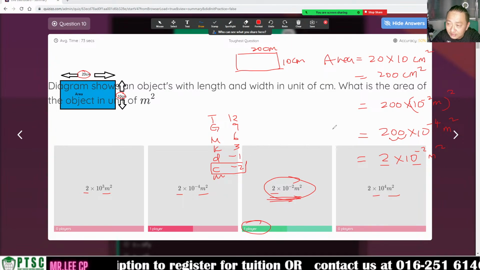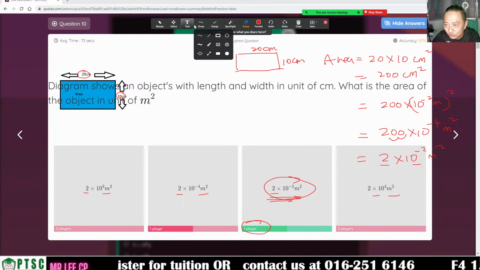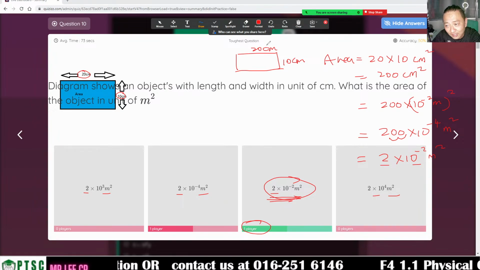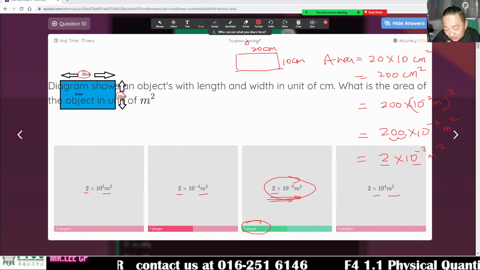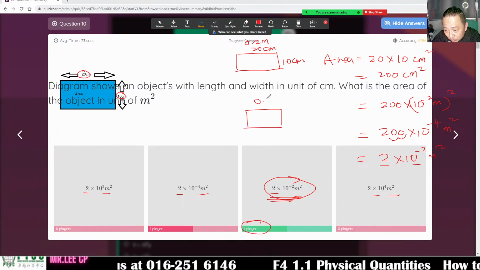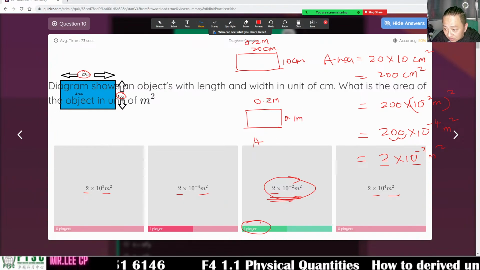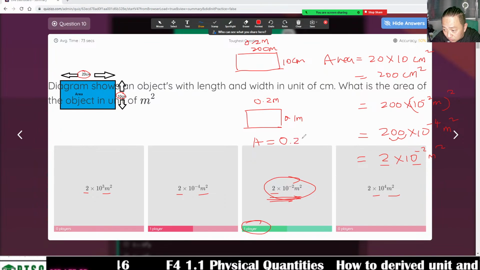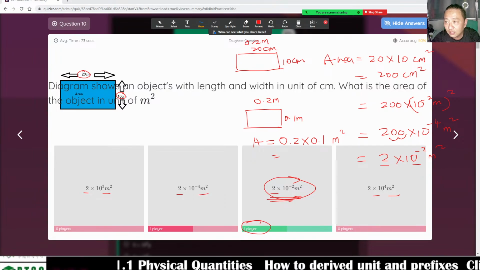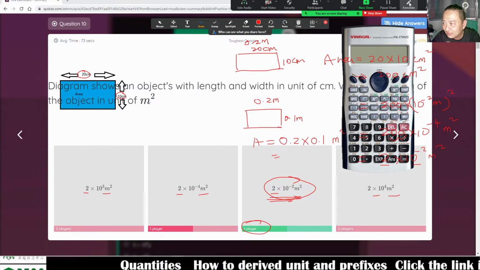Alright. But if you don't want to do it this way, you want to do it another way, easier. No need to use cm. So 200 divided by 100, you got 0.2 meter, and here 0.1 meter. The area will be this one times this one, 0.2 times 0.1 meter square. If you're not sure, I show you in the calculator.